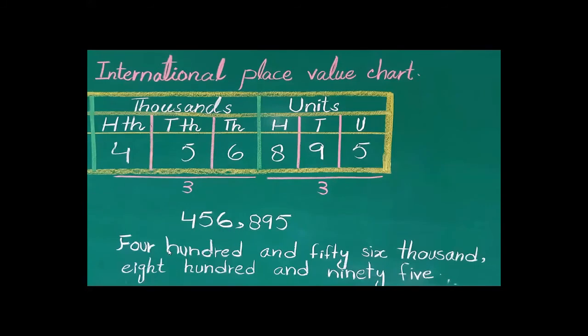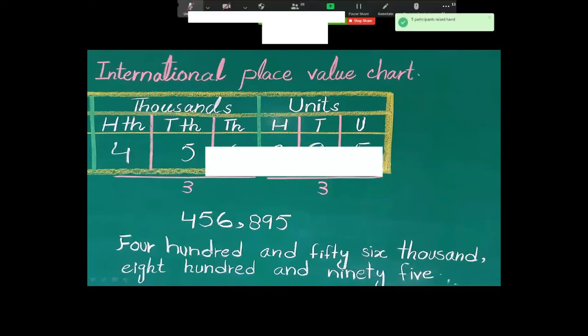Now look here, starting from the left side, 400,000, 5,600. How do you write it in words? 400 and 56,000, because 100,000, 10,000 and 1,000 all come in the group of 1,000. So 400 and 56,000. You will write it like this in the international place value chart. Now place a comma here, because one group ends and the next is the ones group. So 800, 8 comes at the place of 100 and 95.